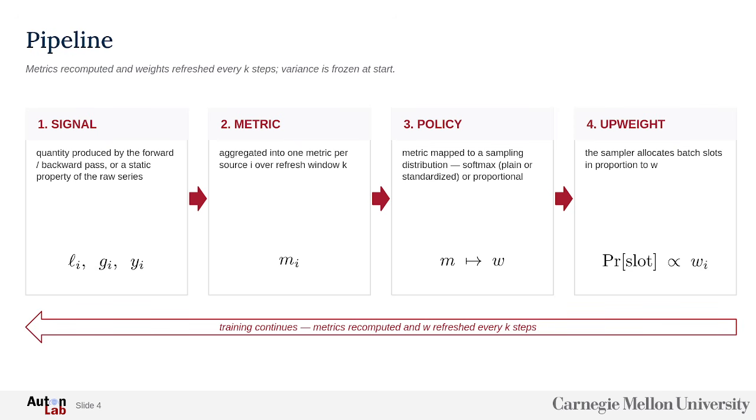Our pipeline looks like this. First, the model produces a signal, which is loss, gradient, or at the beginning of training, we can produce some static one. Then we calculate a metric, which is mapped to a distribution by a policy. Then we upweight samples, and they are sampled with probability proportional to weight. Training continues. Such refreshes are happening every K steps.